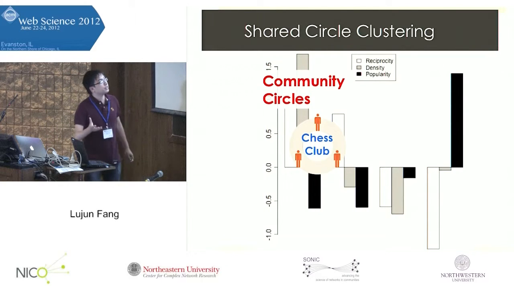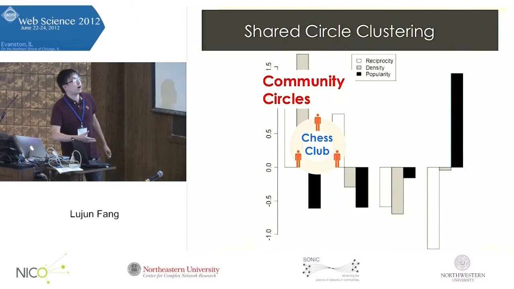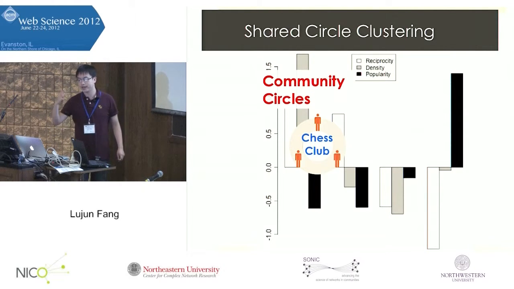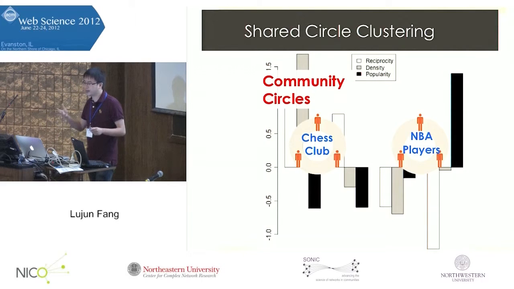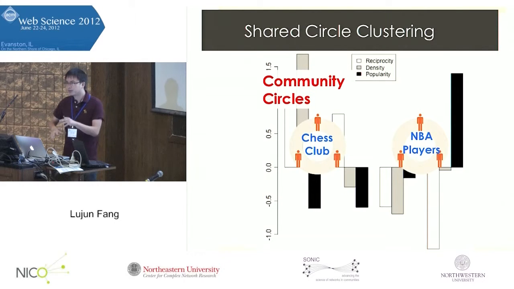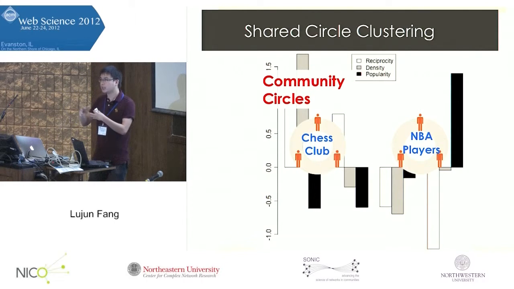So then we look at the two class circles on the right. We notice that these circles are of low reciprocity and high popularity. This reminds us of a circle like the NBA player circle I have. They are famous people, they have high popularity, but most likely they are not following me back. So they have low reciprocity, and some of them may connect to each other.